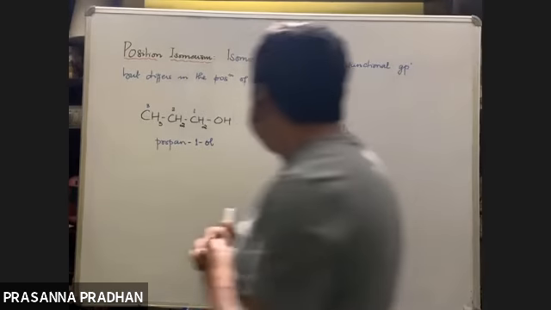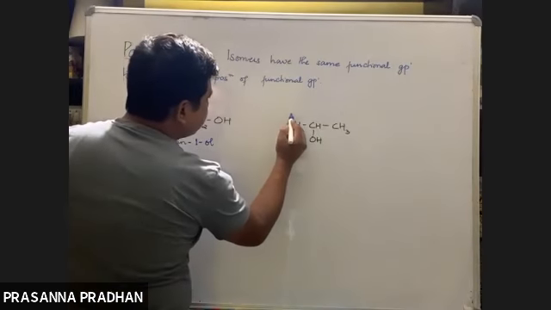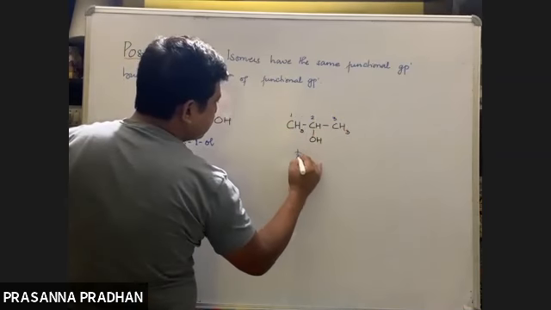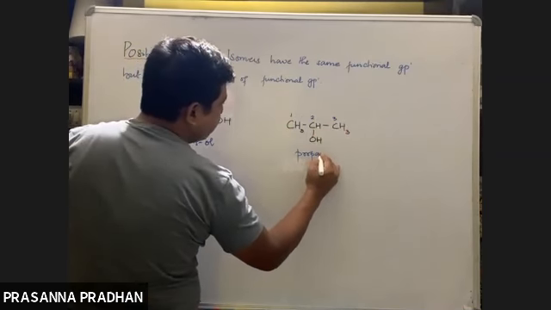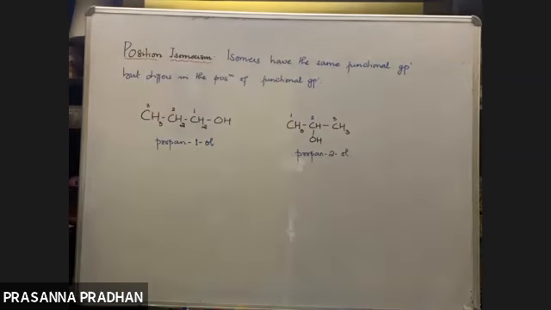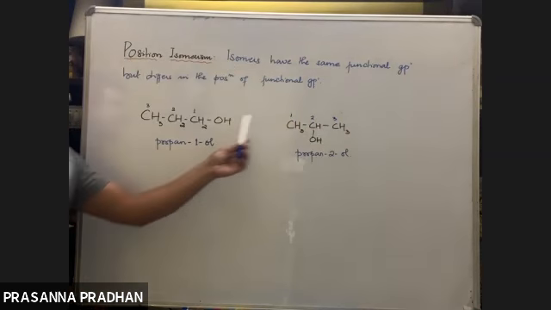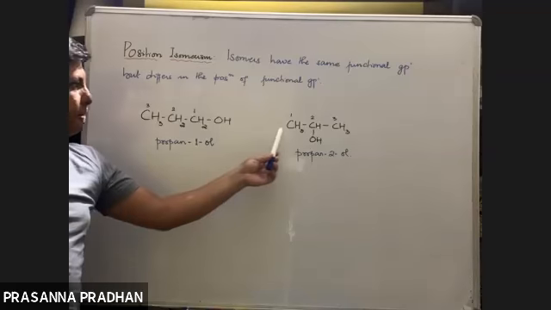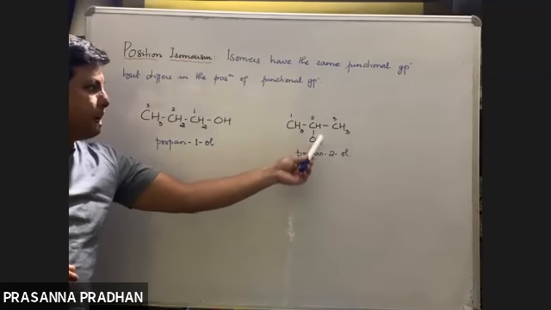Similarly, what would be the IUPAC name of this? The IUPAC name would be propan-2-ol, as it is attached to carbon 2. So they have the same functional group and the same molecular formula. What is the molecular formula? C3H8O.